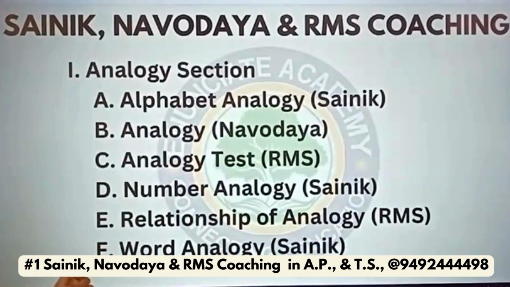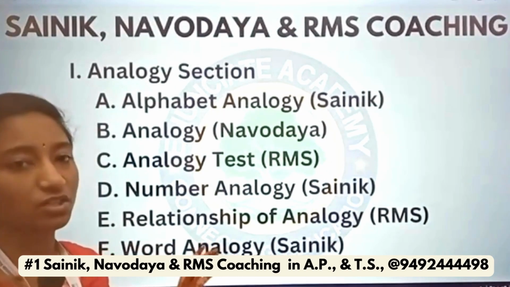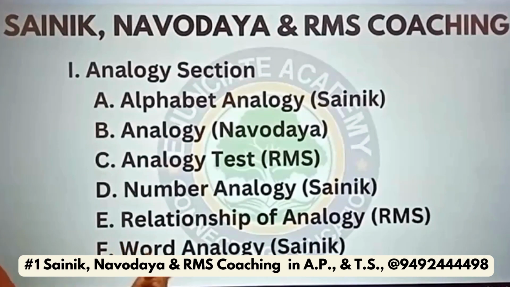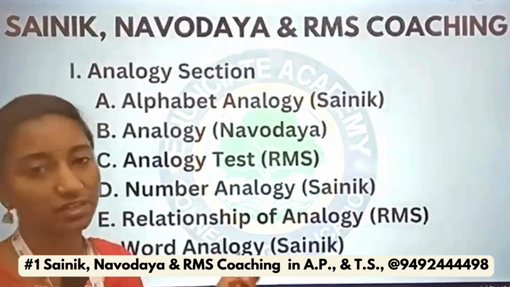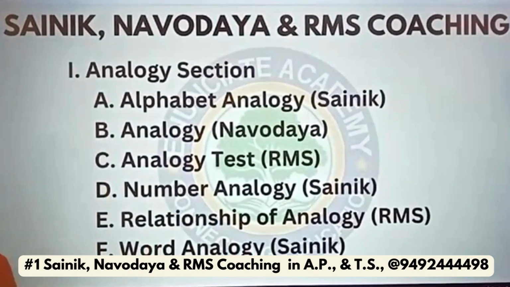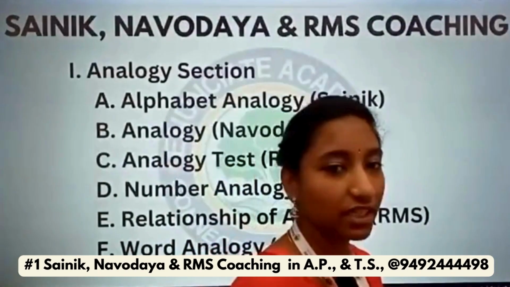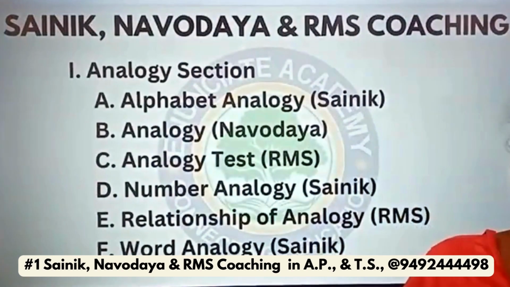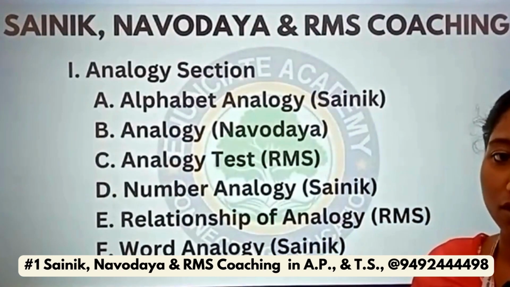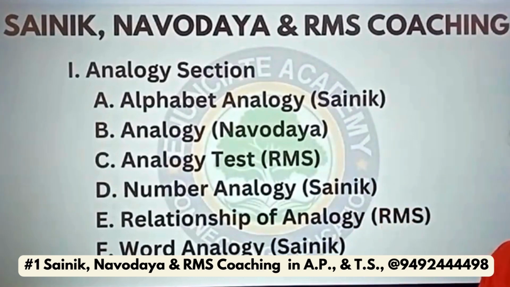Number analogy is for Sainik. Relationship of analogy, or analogy, both are the same, and this topic is for RMS. Word analogy is for Sainik. So we observe that figure analogy is common for all three: Sainik, Navodaya and also RMS. But alphabet analogy, number analogy and word analogy are only for Sainik and RMS.